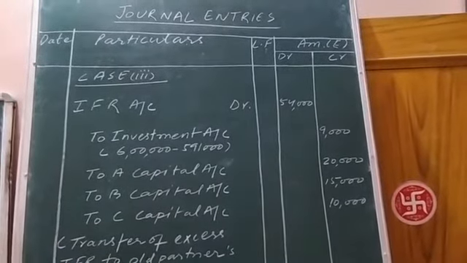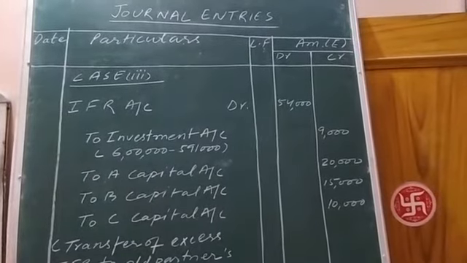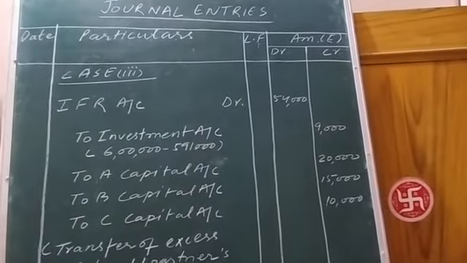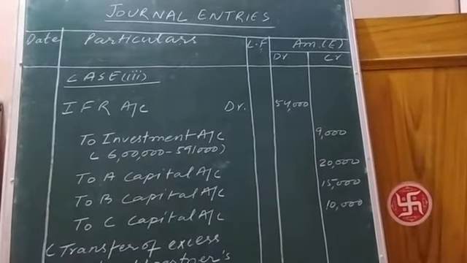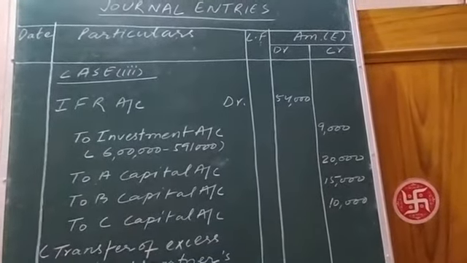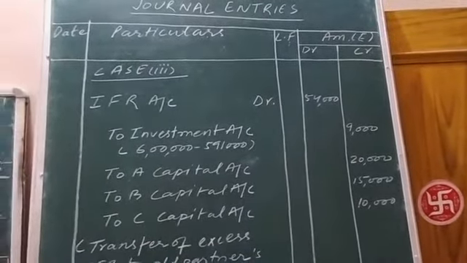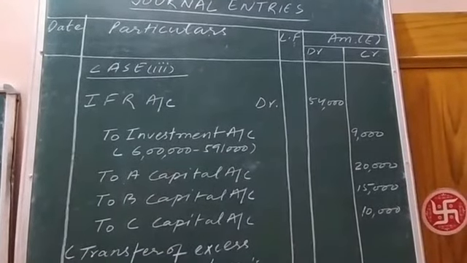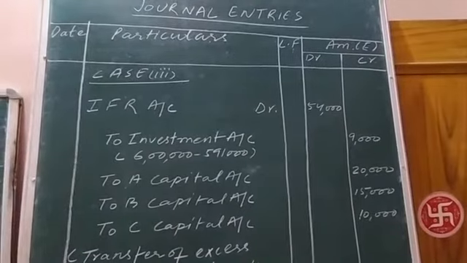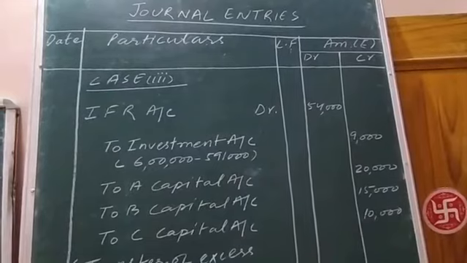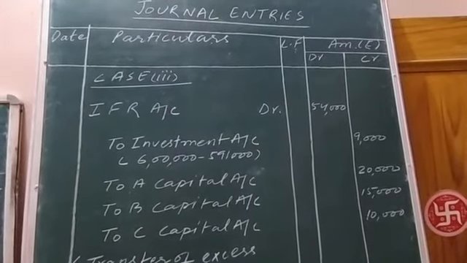Out of 54,000, 9,000 rupees was utilized to recover the loss due to investment fluctuation of 9,000 rupees. Earlier the value of investment was 6 lakh rupees, but according to case 3, now the value of investment is 5,91,000. So there is a decrease of 9,000 rupees. The IFR amount which remains unutilized is 54,000 minus 9,000, that is 45,000.